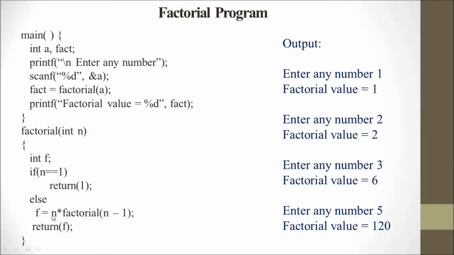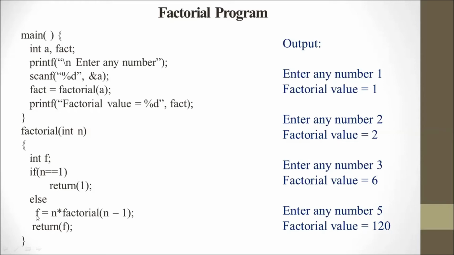Here n into factorial of n minus 1. n means 3, so 3 minus 1 gives 2, so n into factorial of 2. We multiply, so n contains 3 and here is the 2, so 3 into 2 means 6.